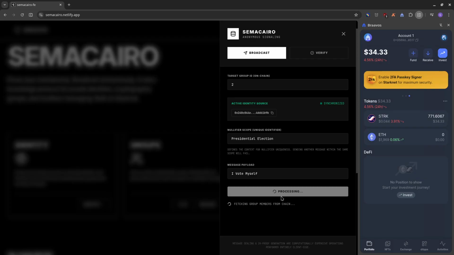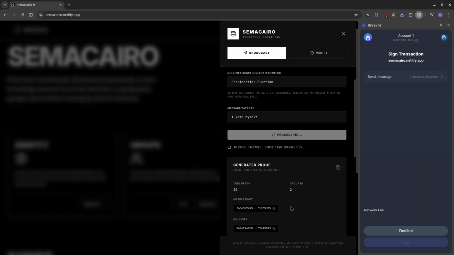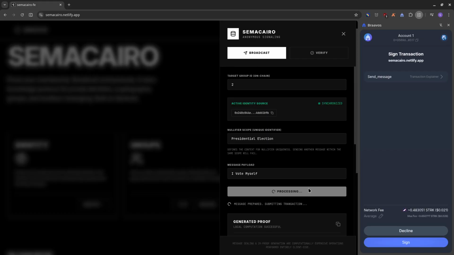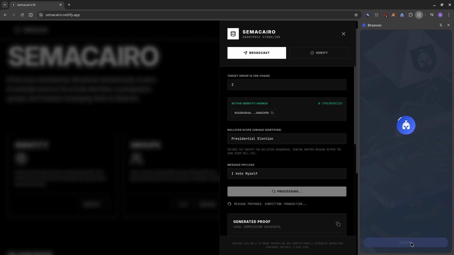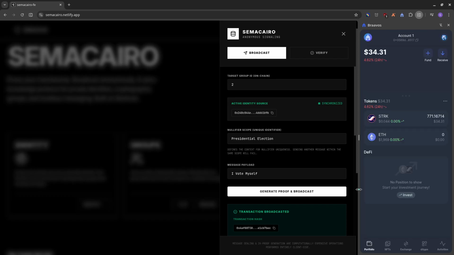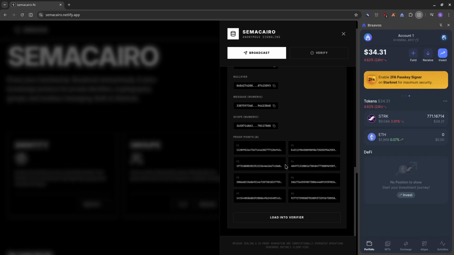So it generates the proof. It starts fetching the group members on chain. It found 2 members like I did earlier. And then it has generated the proof. As you can see, this is the proof. And then I can quickly just sign it. So basically I just sent a message. That message has been sent on chain.